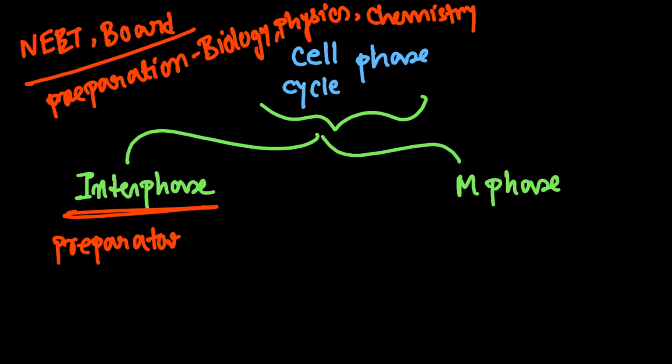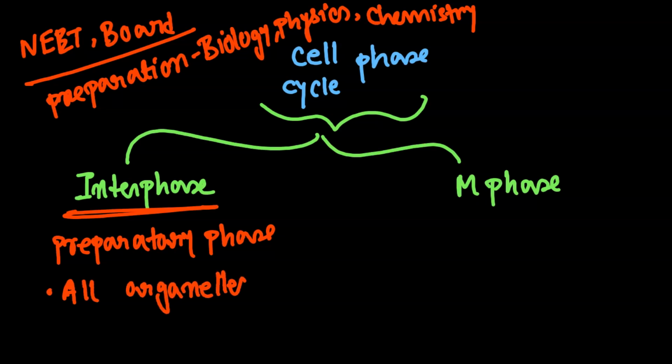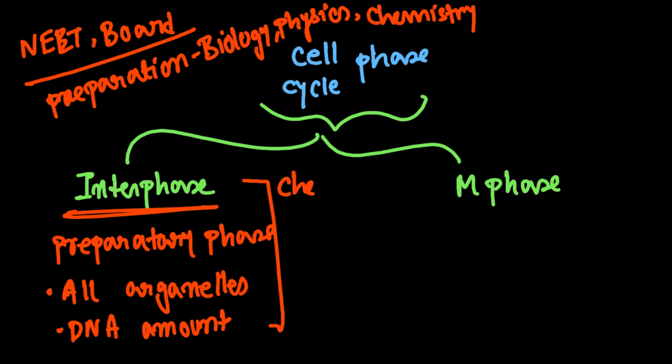It is the preparatory phase which checks that, yeah, all organelles should be there, the DNA amount should be maintained, right? Everything is present up there. Here checkpoints are also present. As I told, the invigilators, the evaluators, check that you do not have any cheat. You are okay, and then they allow you to enter the exam hall.